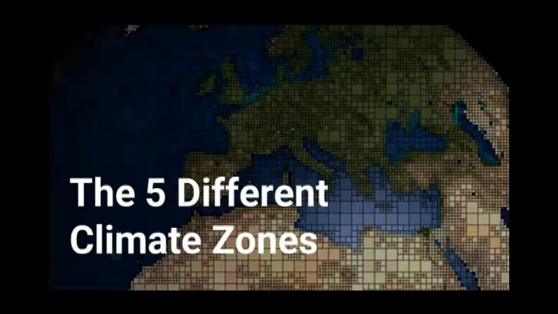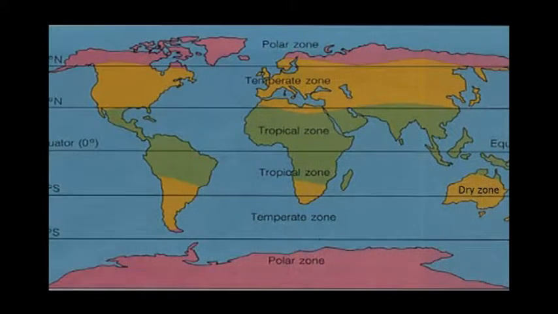The world is divided into 5 climate zones. They include the tropical zone, the dry zone, the temperate zone, the continental zone, and the polar zone.